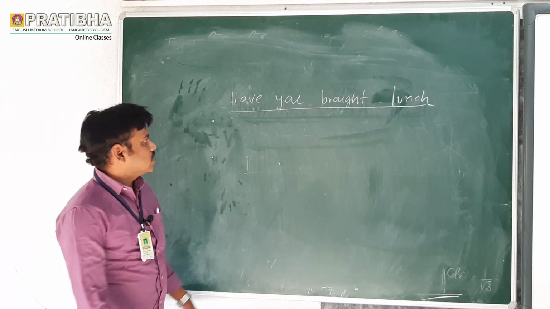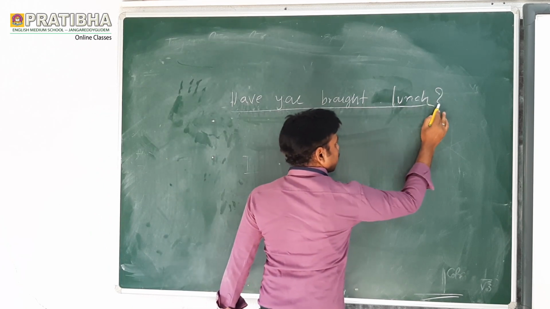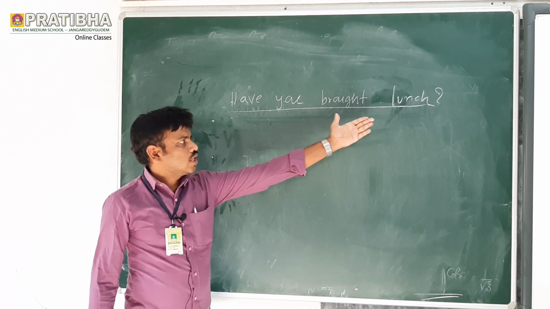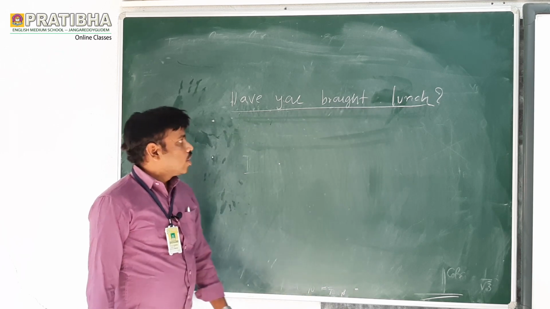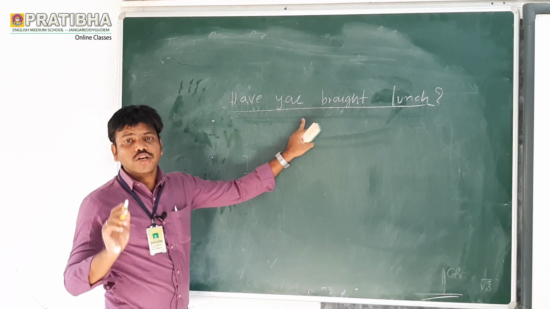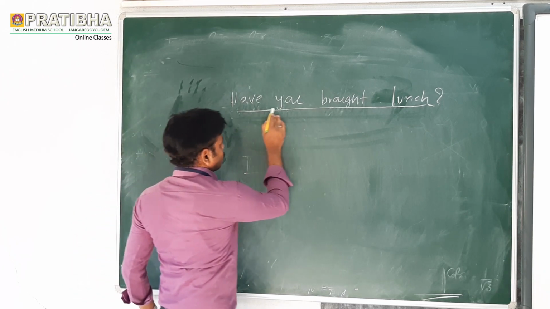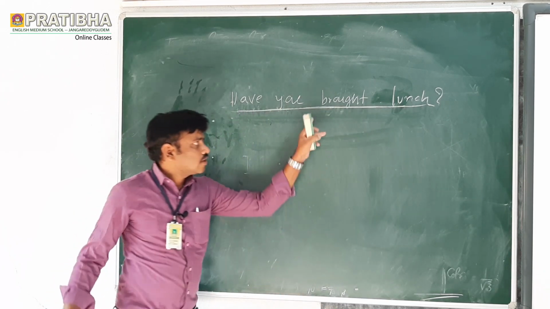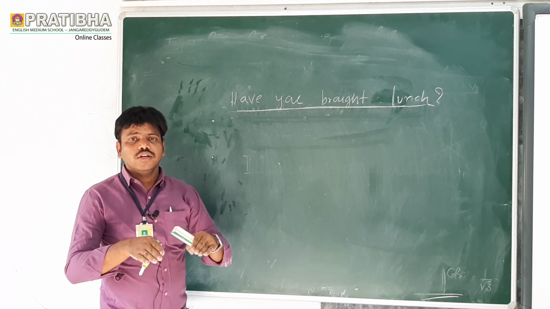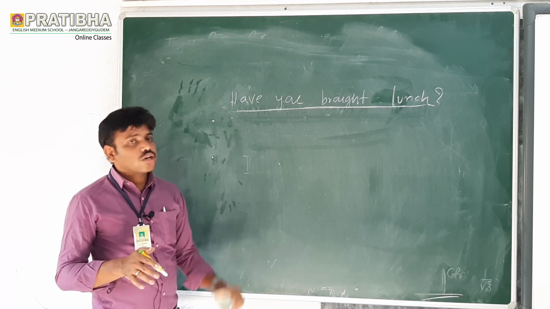So, have you brought lunch? And here you have to write the interrogative sentence mark, because this is an interrogative sentence. Now, what is the first step? Make it a positive sentence. So, this is the interrogative sentence, and the interrogative sentence should be made into a positive sentence.